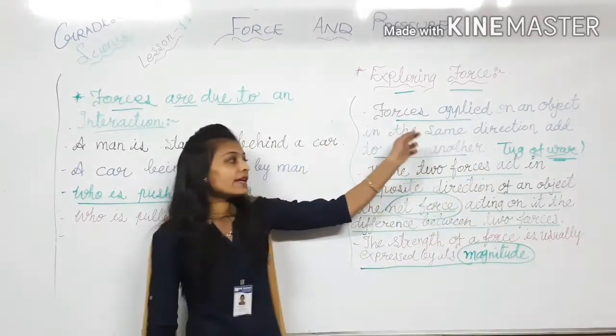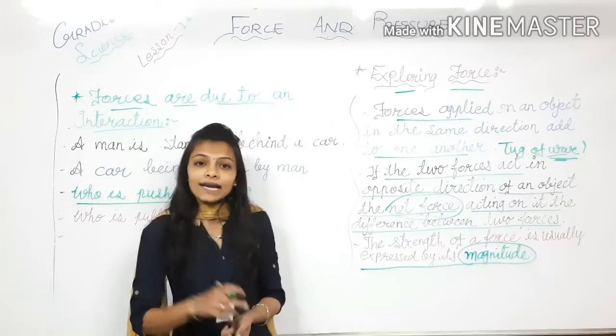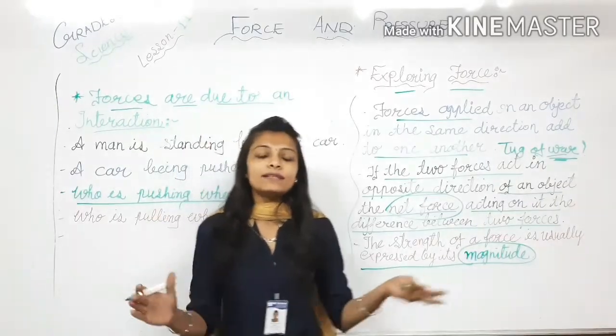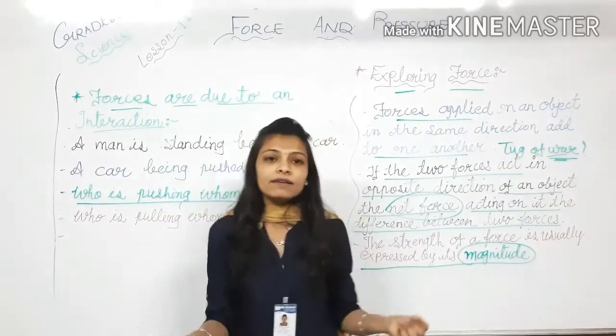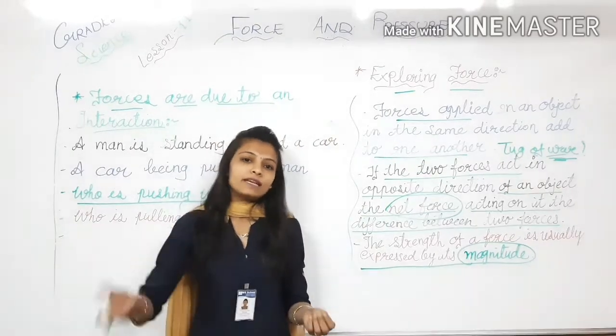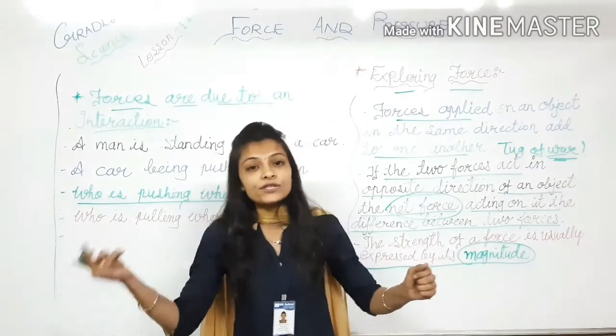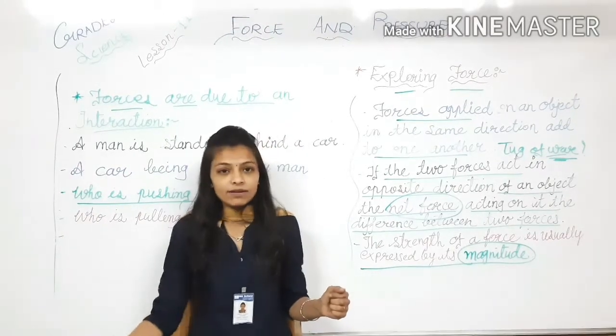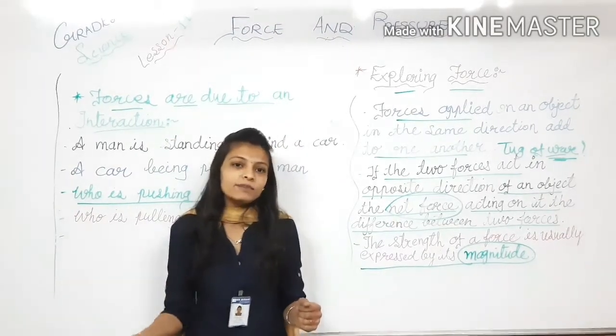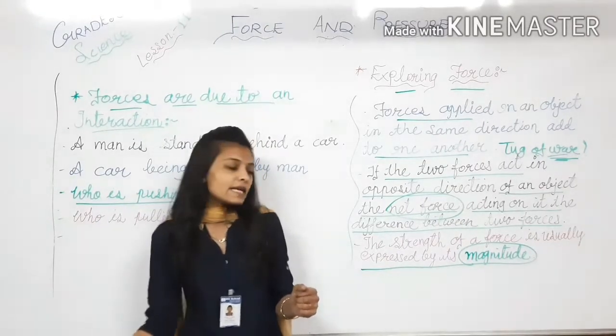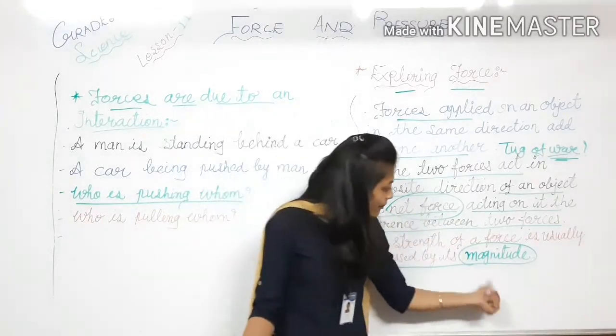Again I am repeating, when force is applied in the same direction, the force will work very fast. If it is in the opposite direction, whichever person or thing is stronger, it will move to that side. And the last is about the magnitude.